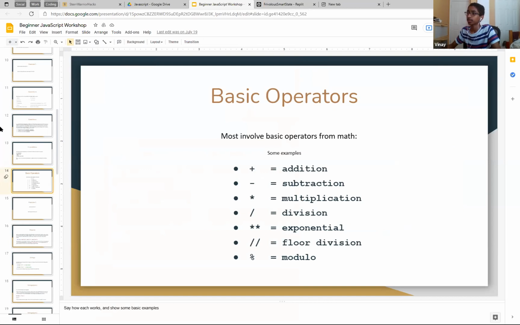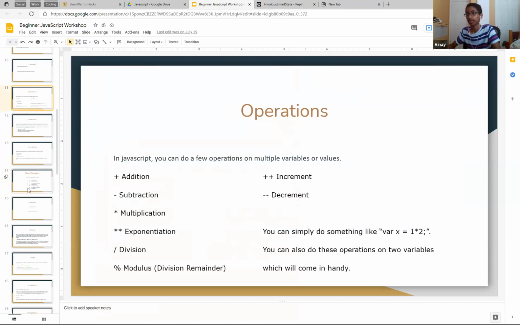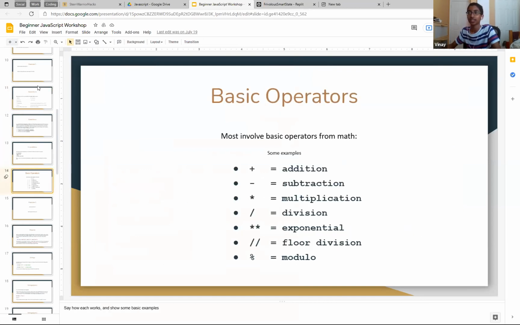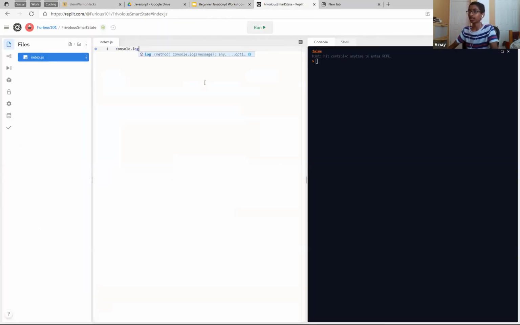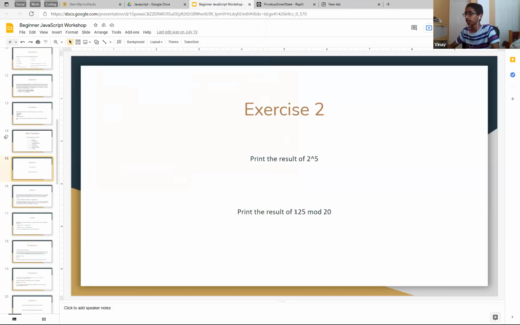Then basic operators. I think we kind of just left it in. Sorry guys. Anyways, print the result. This one I'll give you a little bit of time on because it's slightly harder. Print the result of 2 to the power of 5. Don't just hard code it. Don't go like, oh guys, 2 to the power of 5 is 32, console.log 32. Don't do that, okay? Actually make your program calculate it. And same for this one. Try doing it. Tell me if you need help on any of them. I'll give you a bit of time.